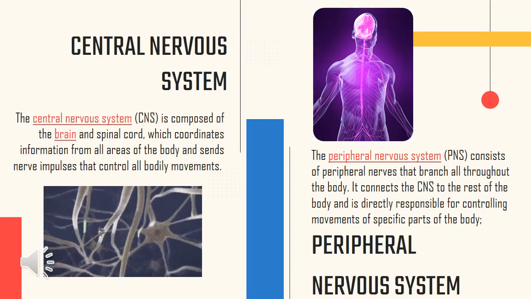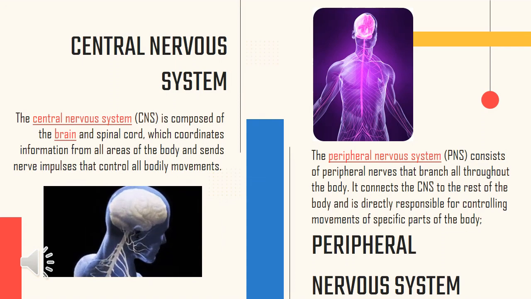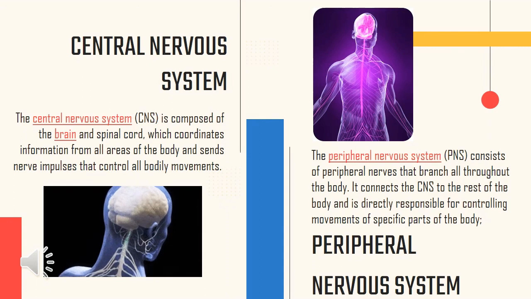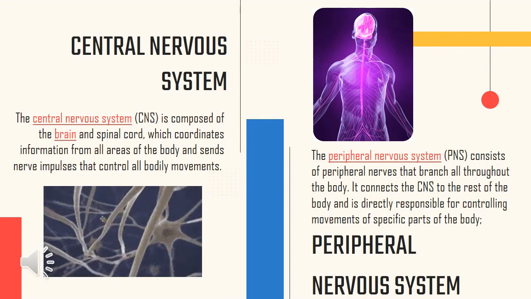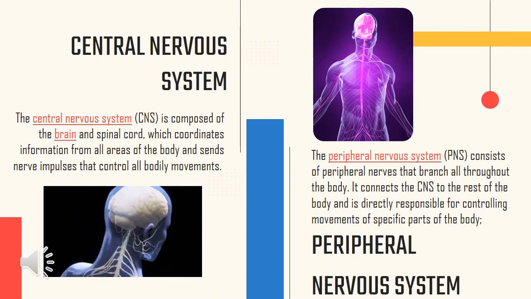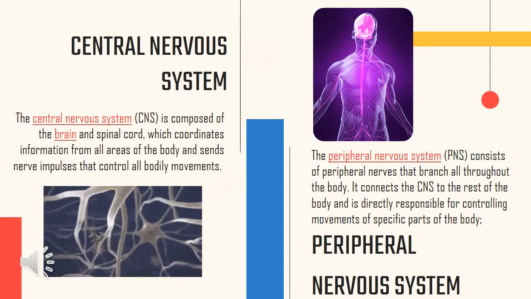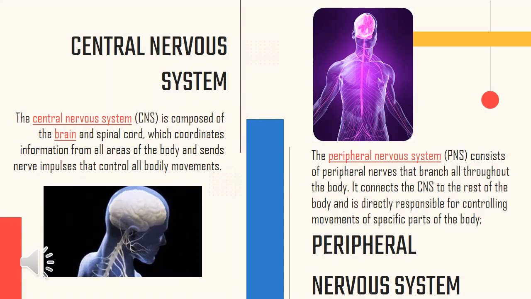The peripheral nervous system, or PNS, consists of peripheral nerves that branch all throughout the body. It connects the CNS to the rest of the body and is directly responsible for controlling movements of specific parts of the body. For example, just before arm movements, the CNS sends nerve impulses to the PNS nerves in the arm, which causes the arm to move.